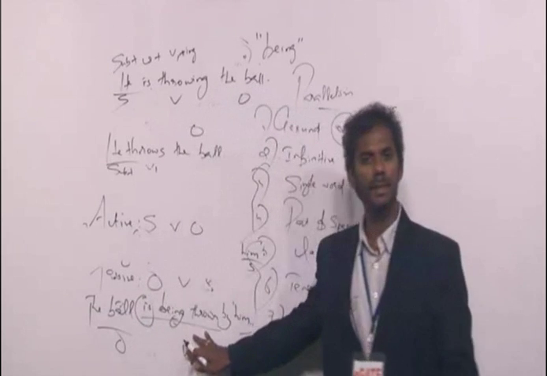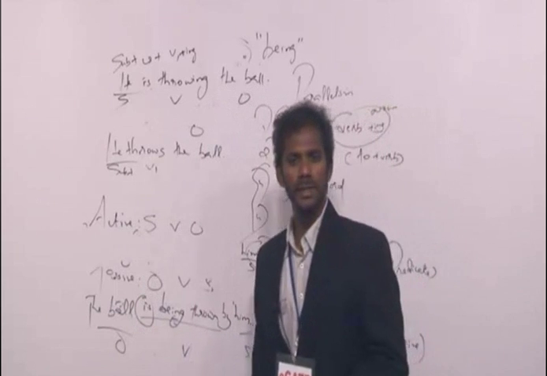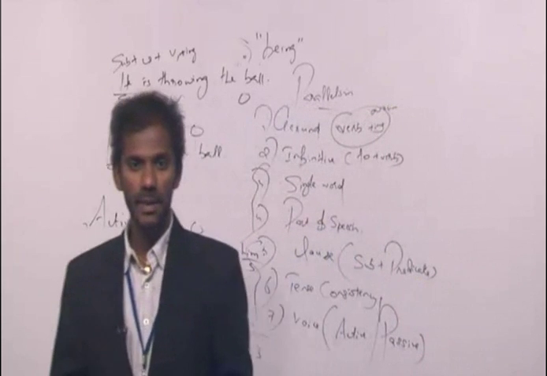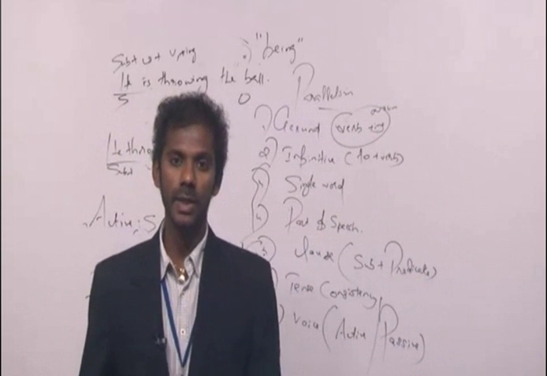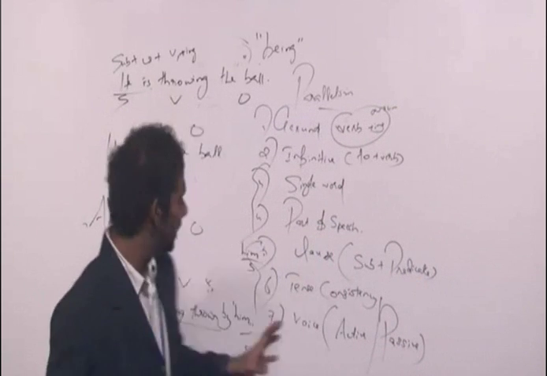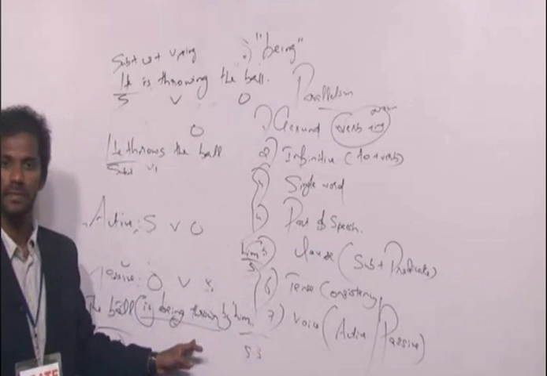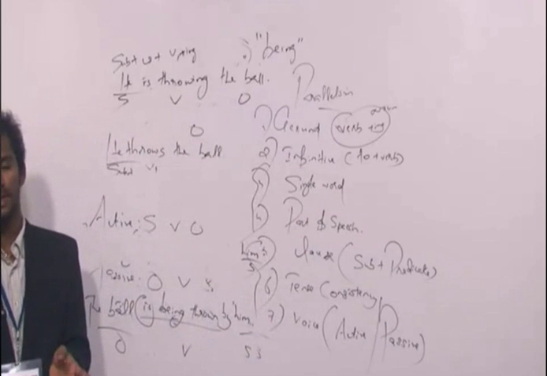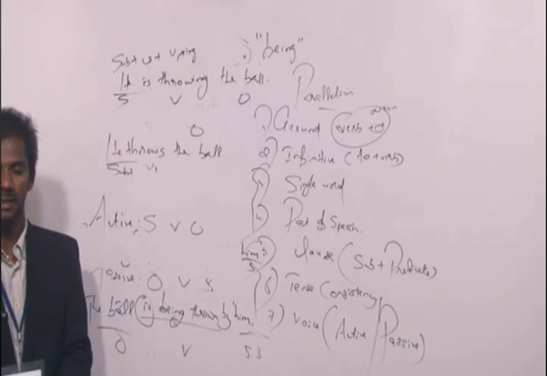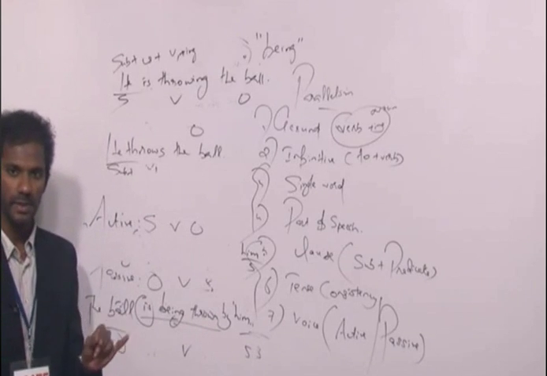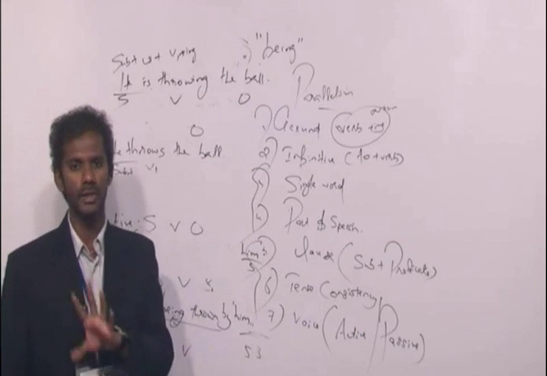Is this sentence in the present perfect tense? What is the rule of present perfect tense? Subject plus has or have plus V3. I told you, when you think of present perfect, you have to think of has or have. Is there any has or have in this sentence? No. So it cannot be present perfect. So it can never be present perfect continuous also. Clear?